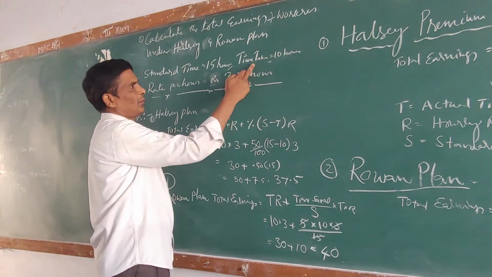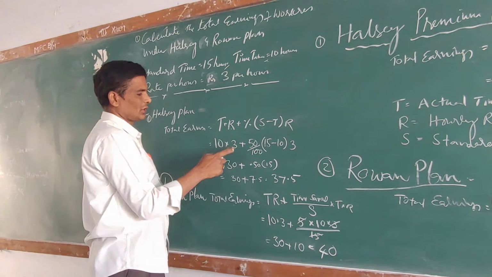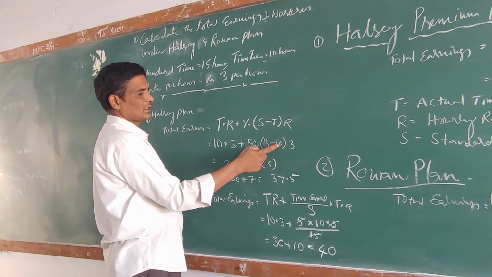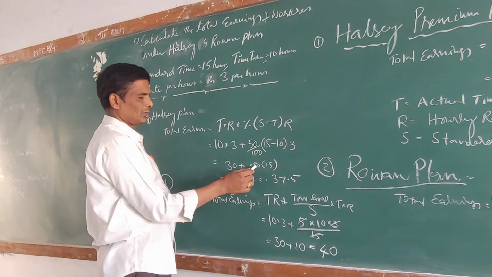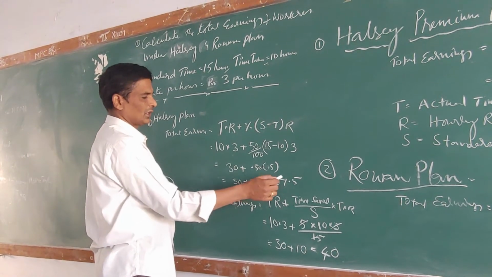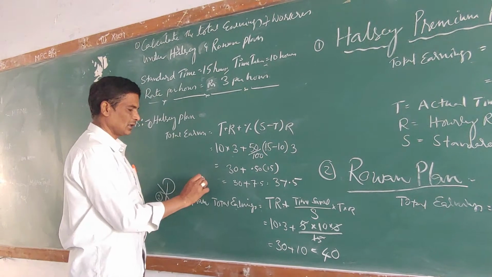So 10 into 3 is 30, plus 0.50 into 15 minus 10, that is 5, into 3, which is 15. 50% of 15 is 7.5. So 37.5 rupees is the total earnings under Halsey.